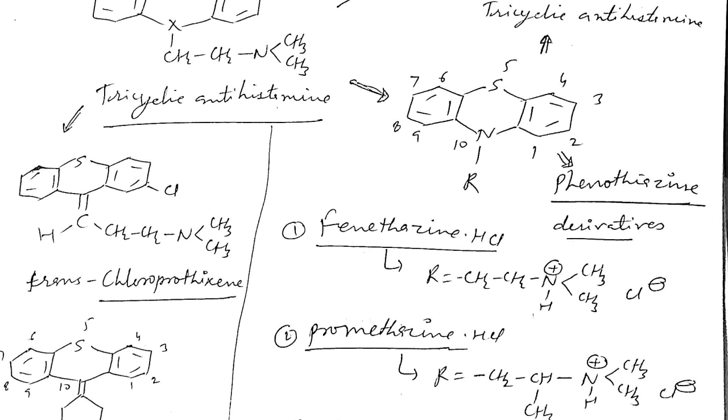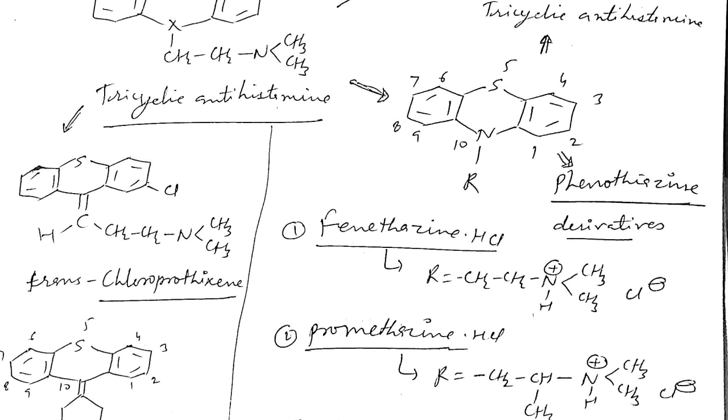But if we increase this CH2 chain in between the two nitrogens, by an isopropyl, propyl or butyl chain, then what happens? Antihistaminic activity will decrease, but tranquilizer, antipsychotic or sedative hypnotic activity will increase, sedation will increase, CNS activity will increase.